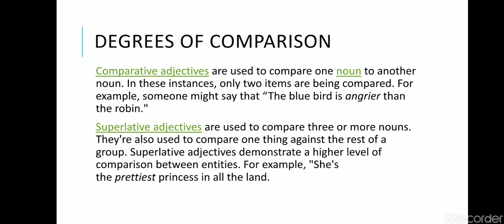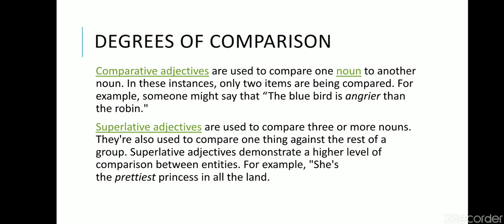In this example, she is being compared in her prettiness with all the princesses in all the land. So she becomes the superlative degree. That means she is the highest degree of prettiness, and that's why prettiest. In the first example, ier was added, and here est. So for the comparative we add er, and for the superlative we add est.